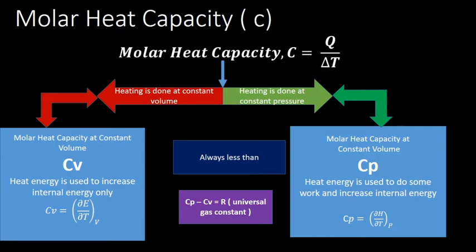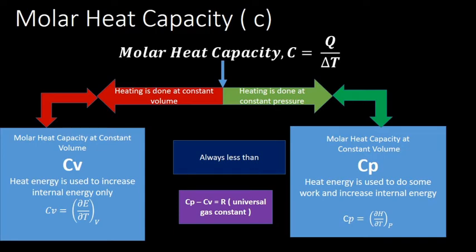So the energy we are giving has to be used for increasing the internal energy and also to do some work. So Cp, you can say, is the amount needed to increase the internal energy plus some work done. It is denoted by Cp, molar heat capacity at constant pressure.